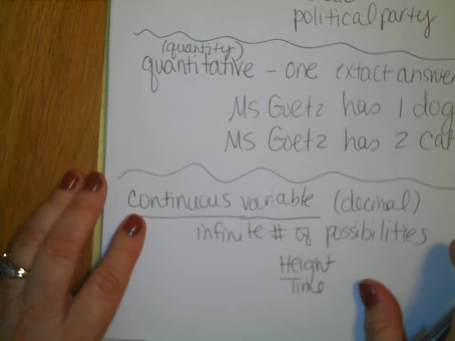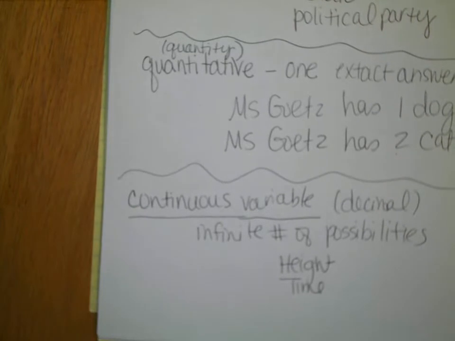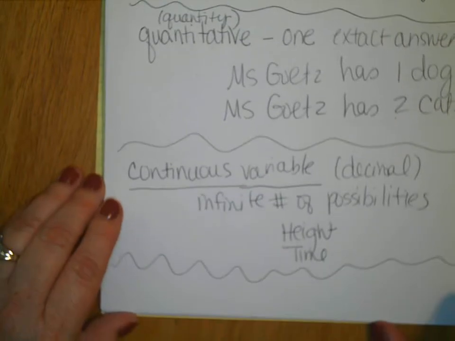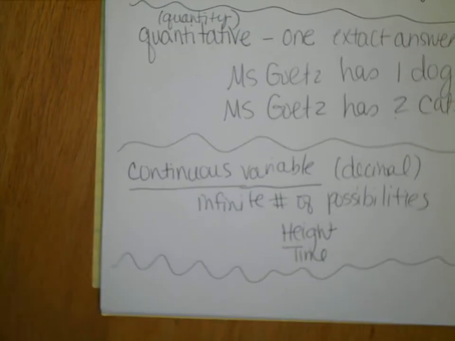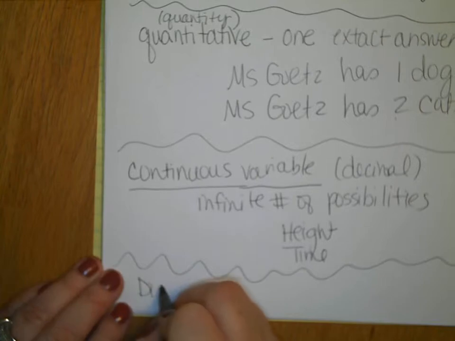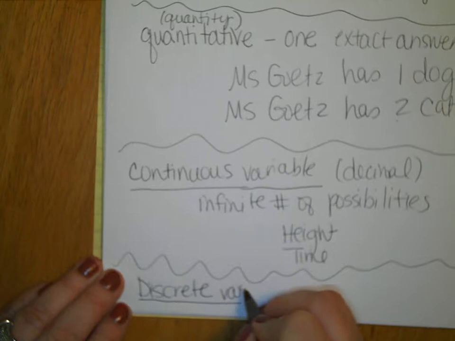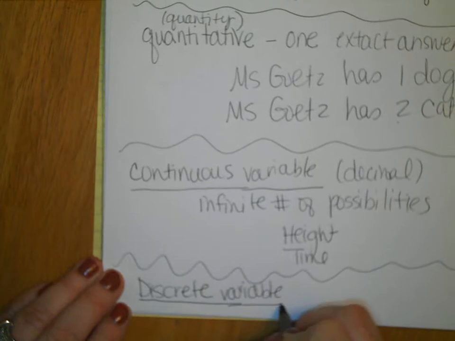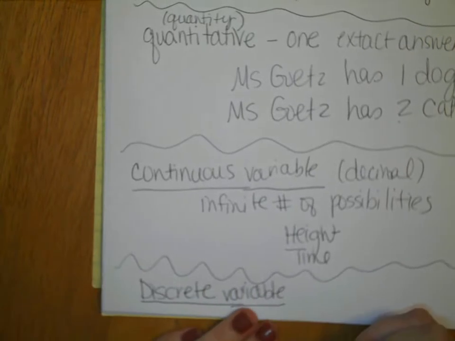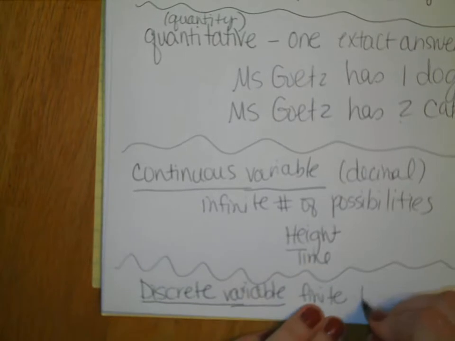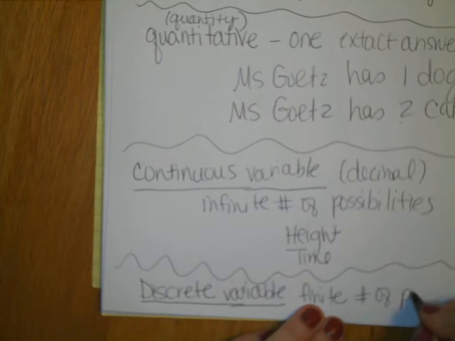Now we're going to talk about discrete variable. A discrete variable has a finite, which means that's limited, number of possibilities. Variables can only take on finite values.